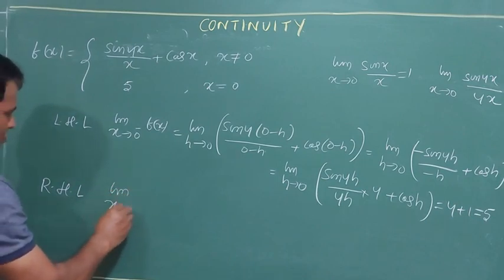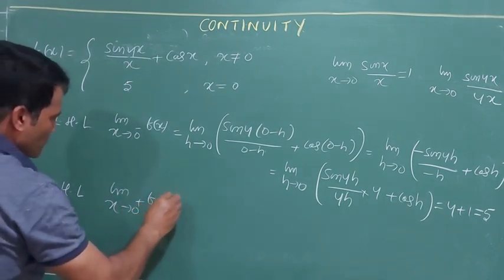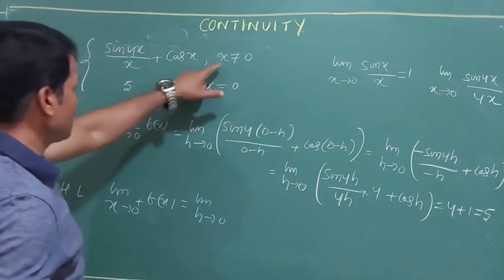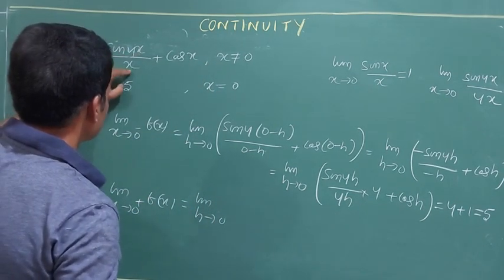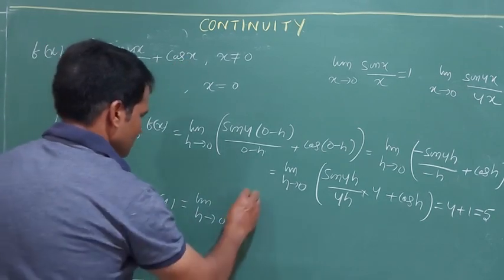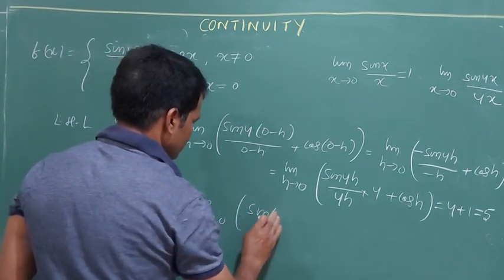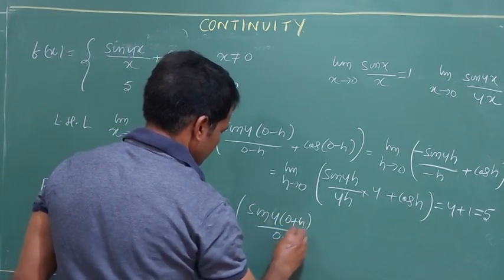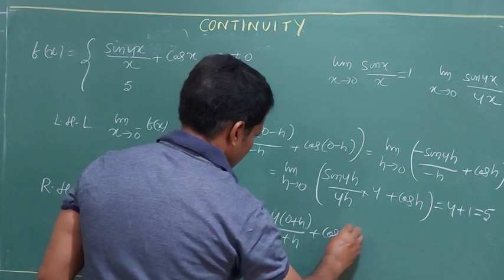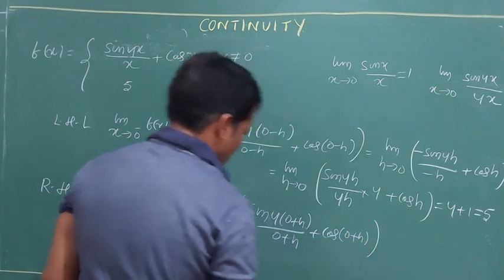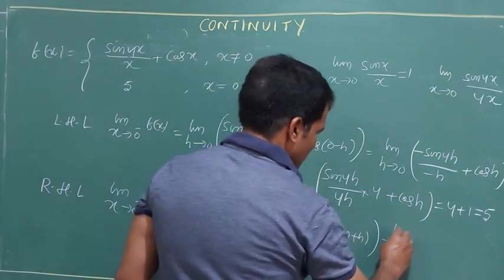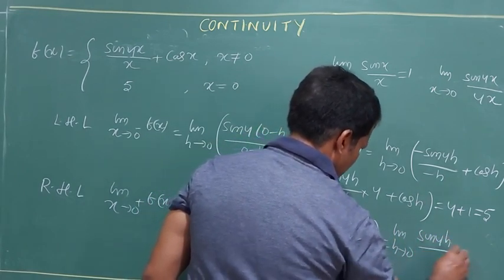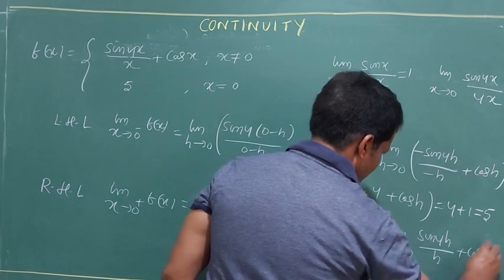Limit x tends to 0 plus. Where do I go? Again the same part: sin 4 times (0 plus h) by (0 plus h), plus cos of (0 plus h). That gives you limit h tends to 0, sin 4h by h plus cos h.